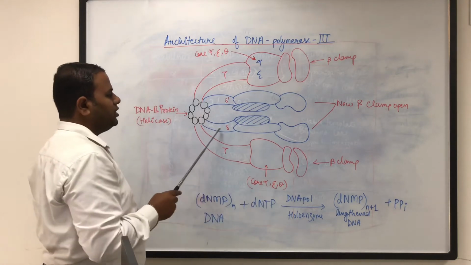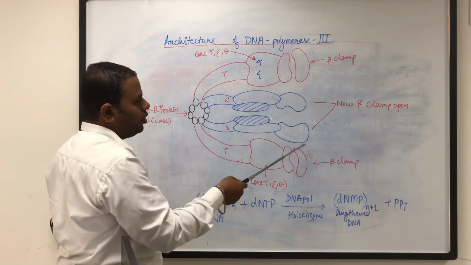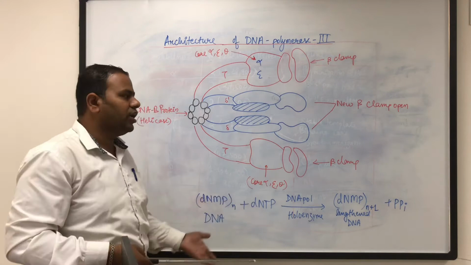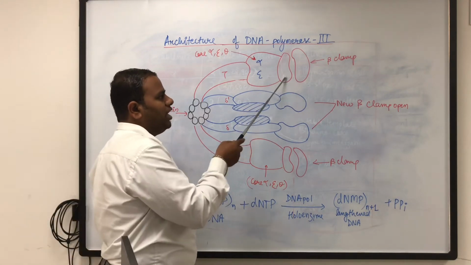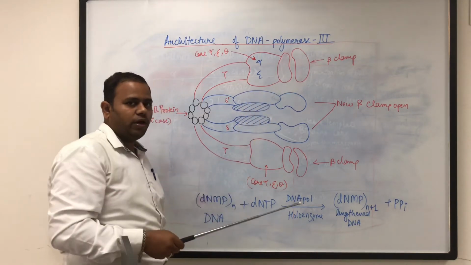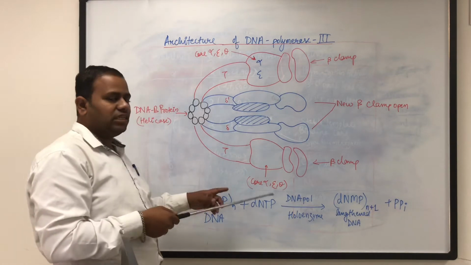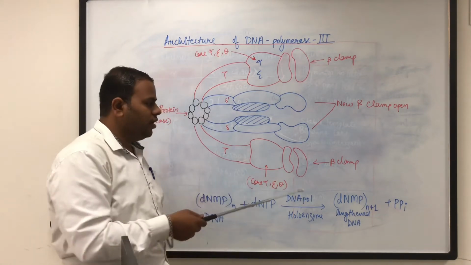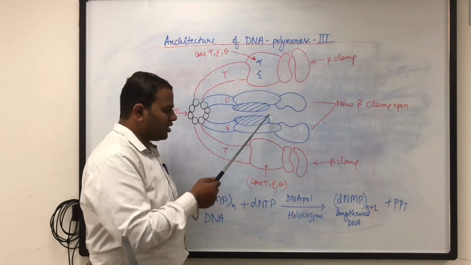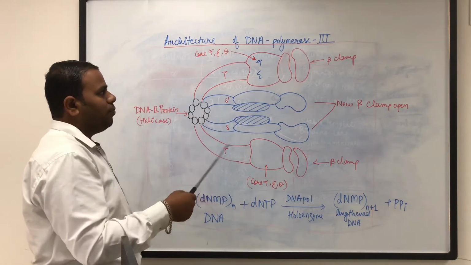And in the center there are delta and delta dash clamps, which hold the new beta clamp, which will be loaded onto the lagging strand, because on the lagging strand the synthesis of DNA is discontinuous, whereas here, once the DNA polymerase is loaded by the beta clamp, the synthesis will be continuous, as it will go on synthesizing the strand till the end. But on the lagging strand, since the synthesis is discontinuous, the DNA polymerase core enzyme has to be added again and again through this sliding clamp, and then the DNA synthesis occurs. So this is the architecture of DNA polymerase 3.